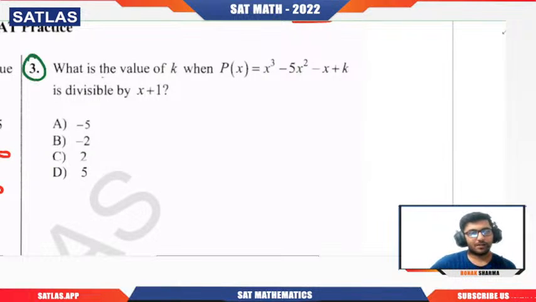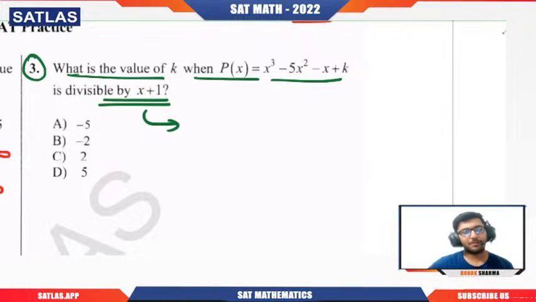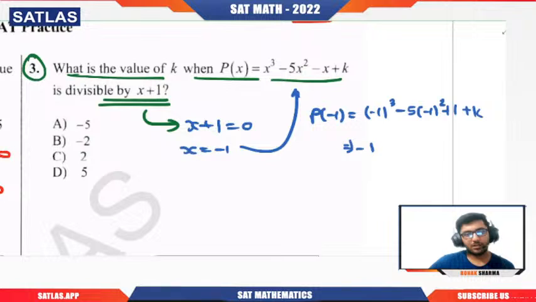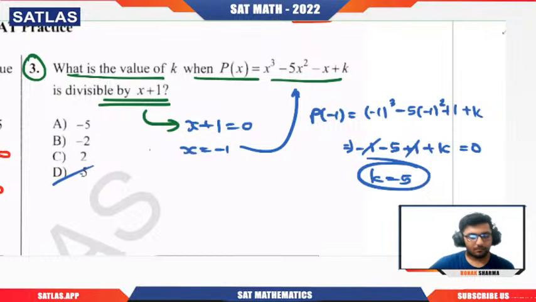Question number 3. What is the value of k when p of x is divisible by x plus 1? Divisible by means nothing but that x plus 1 is a factor. So x plus 1 equal to 0 is at x equal to minus 1. So p of minus 1: minus 1 cube minus 5 times minus 1 square minus minus 1 plus 1 plus k. Minus 1 cube is minus 1, this will be minus 5 plus 1 plus k equal to 0. So 1 and minus 1 cancel out and k is 5. D is correct. I hope you got it.